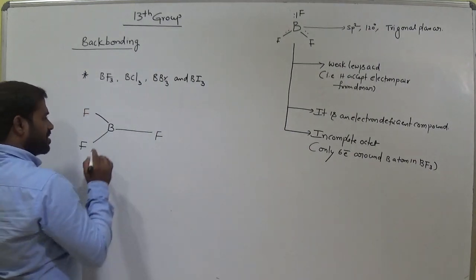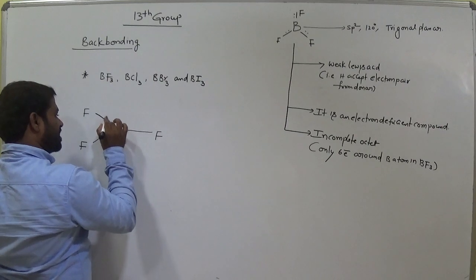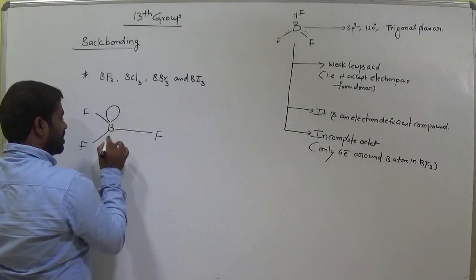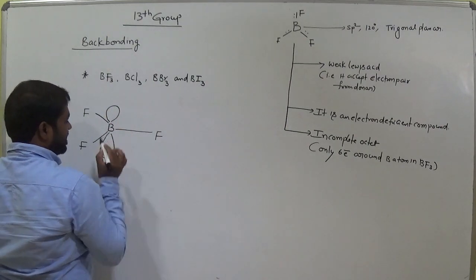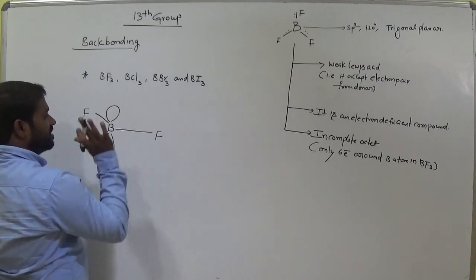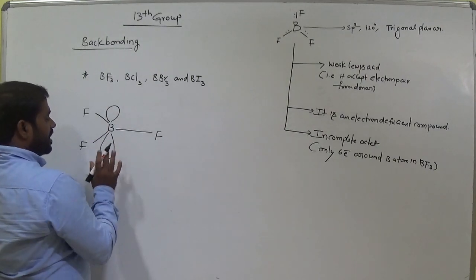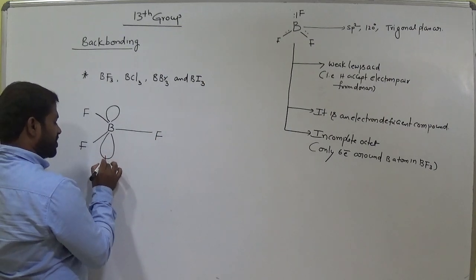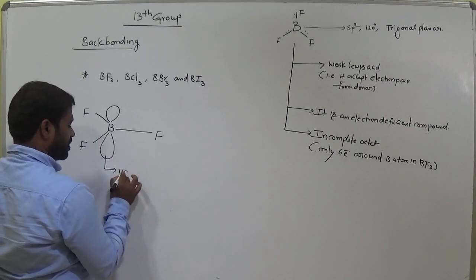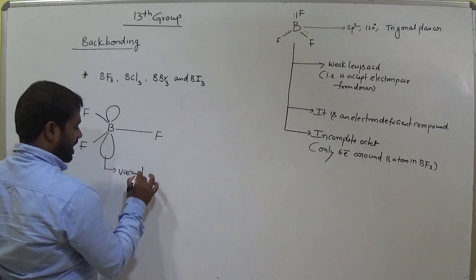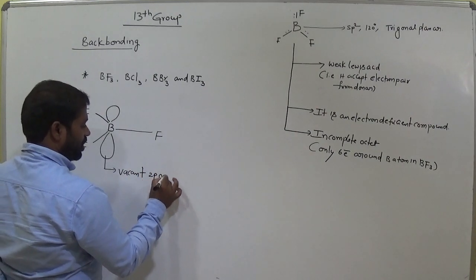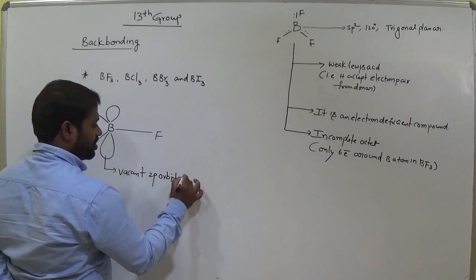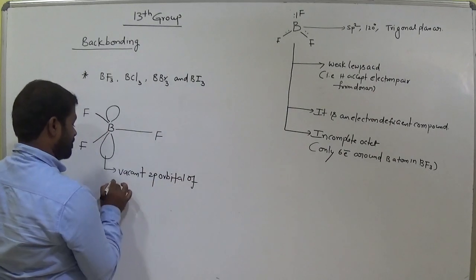Now that empty 2p orbital can be represented like this, both lobes are the same size. Empty, vacant 2p orbital of boron.